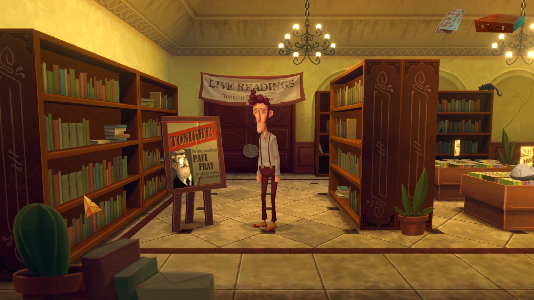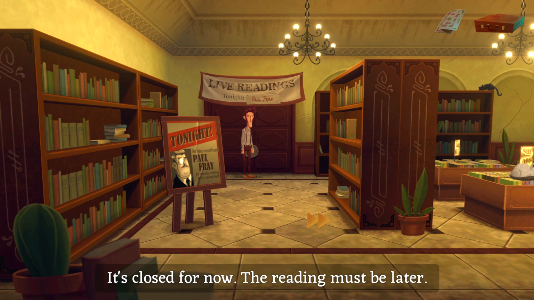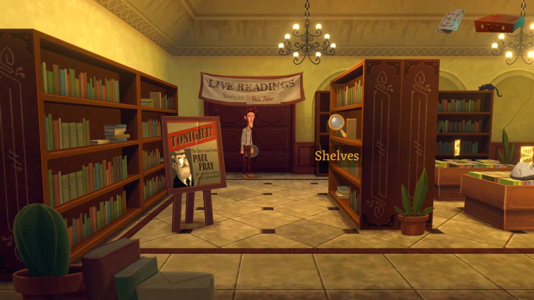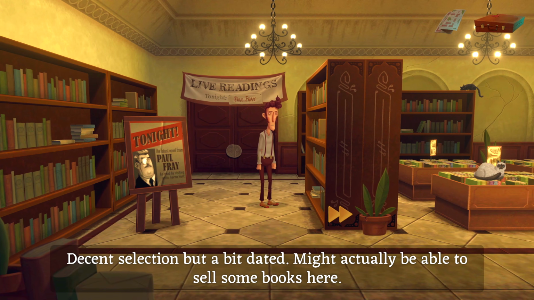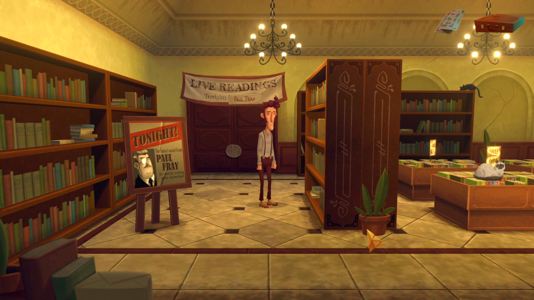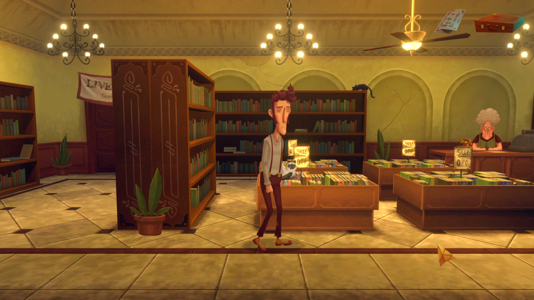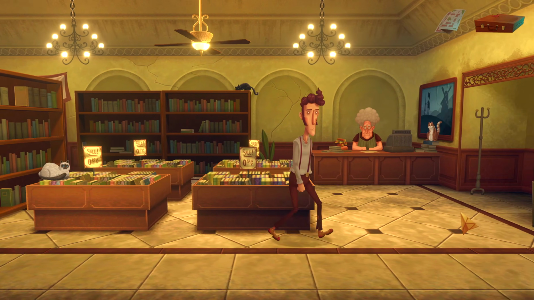Okay. Nothing on the shelves around here. And here's the reading room. It's closed for now. The reading must be later. I guess so. What about these shelves? Decent selection, but a bit dated. Might actually be able to sell some books here. Okay. Well, looks like that's that, at least for now. Maybe I'll come back when the reading starts.